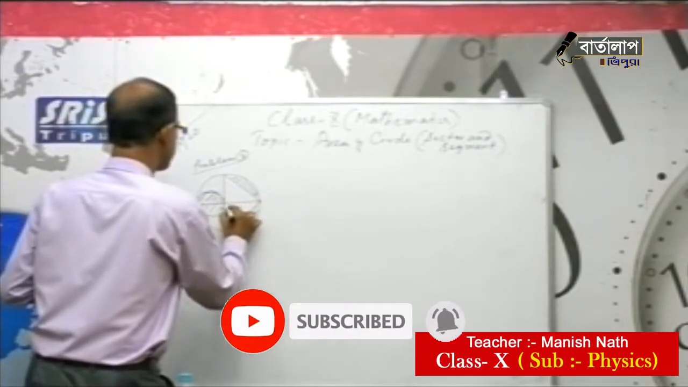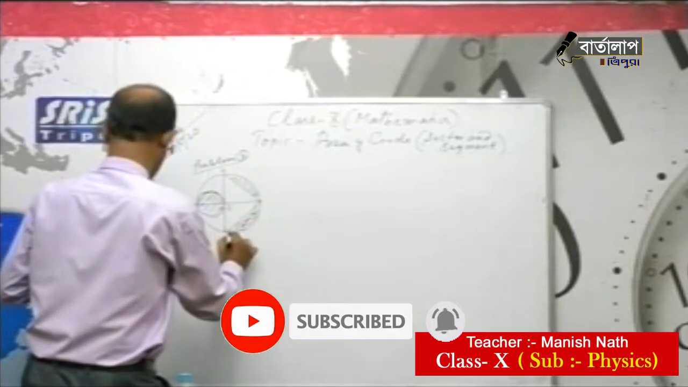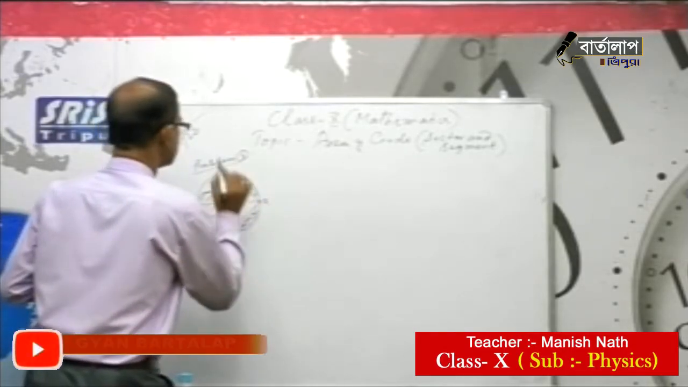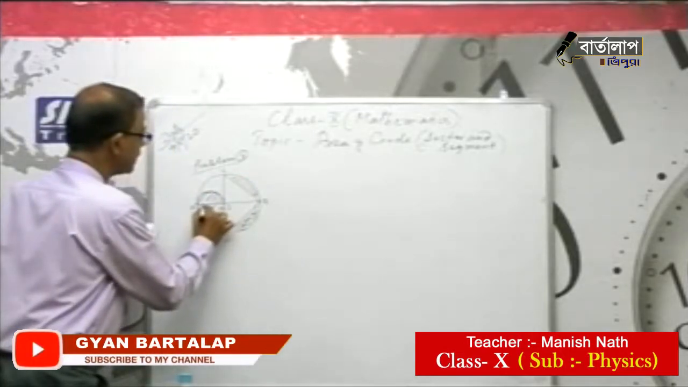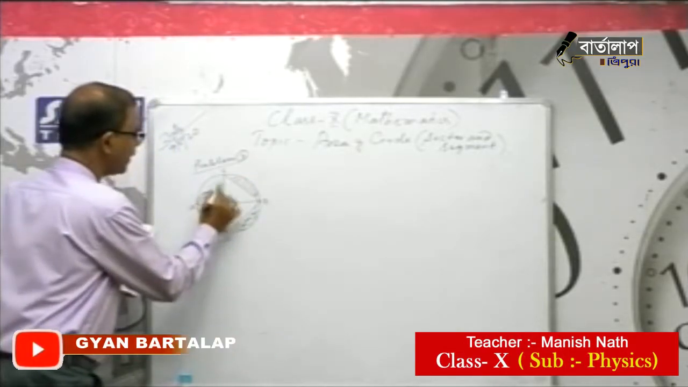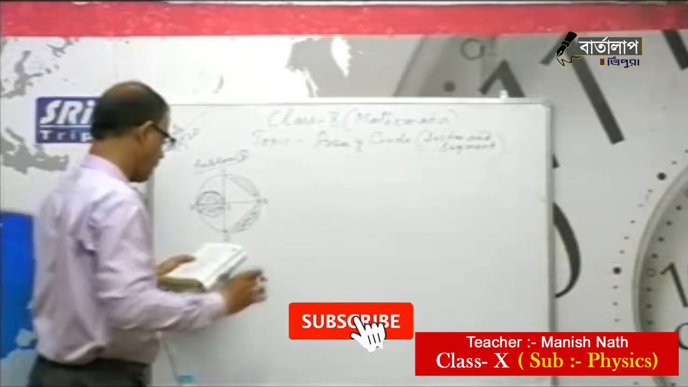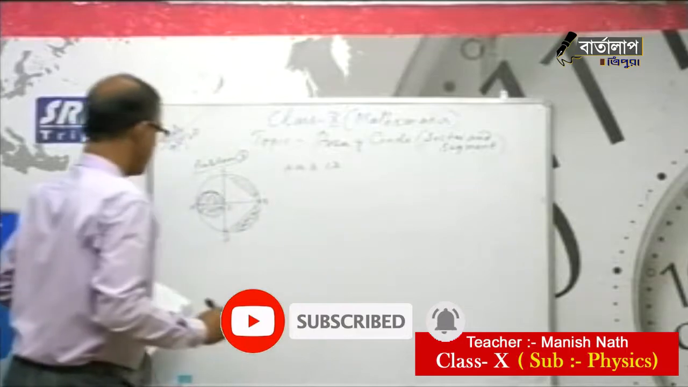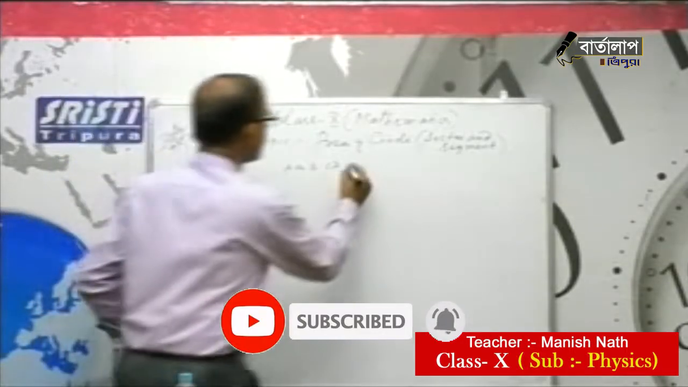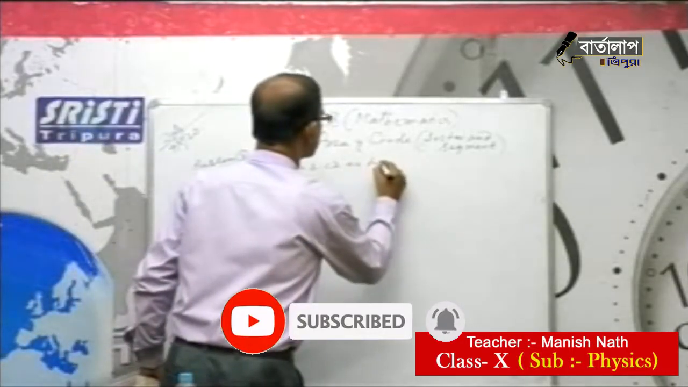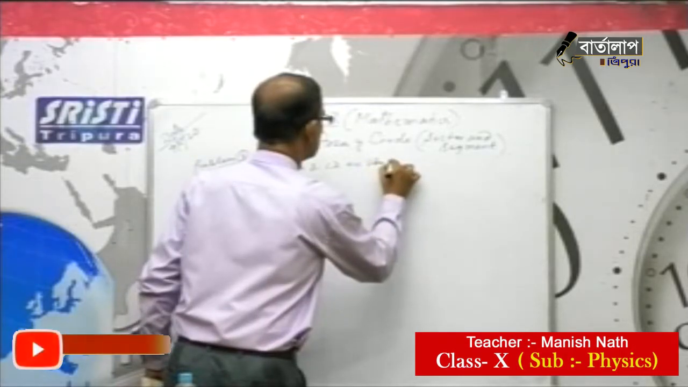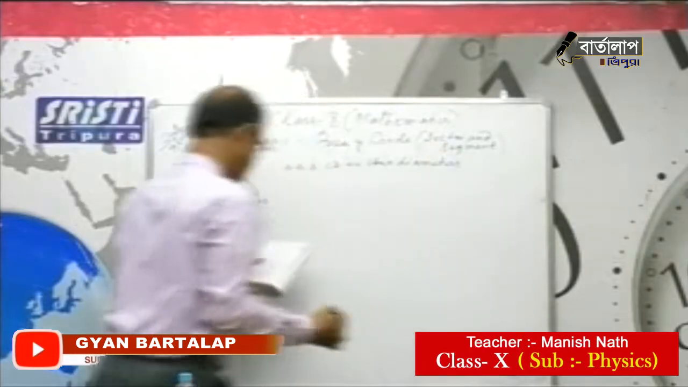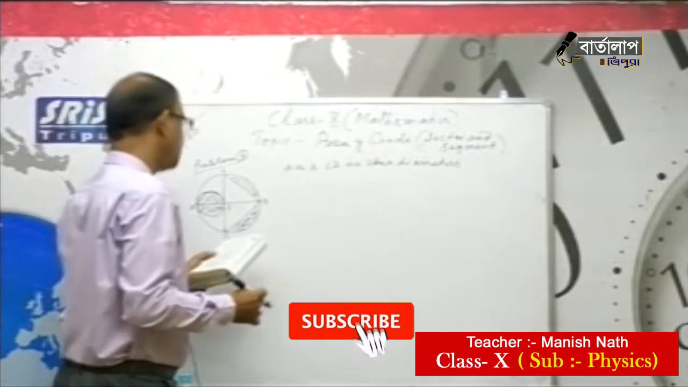So this is the figure here. They are asking to find the shaded area. I'm reading the question. You see here AB and CD are the two diameters with center O.